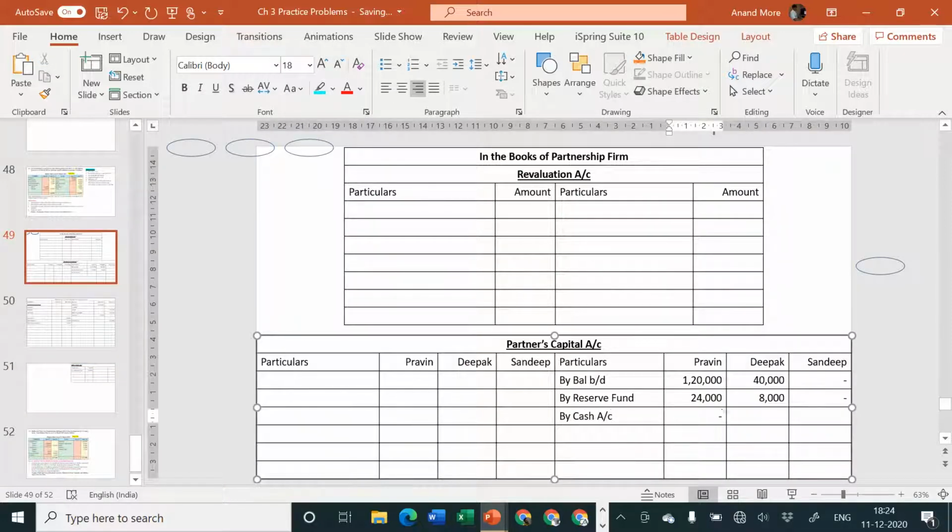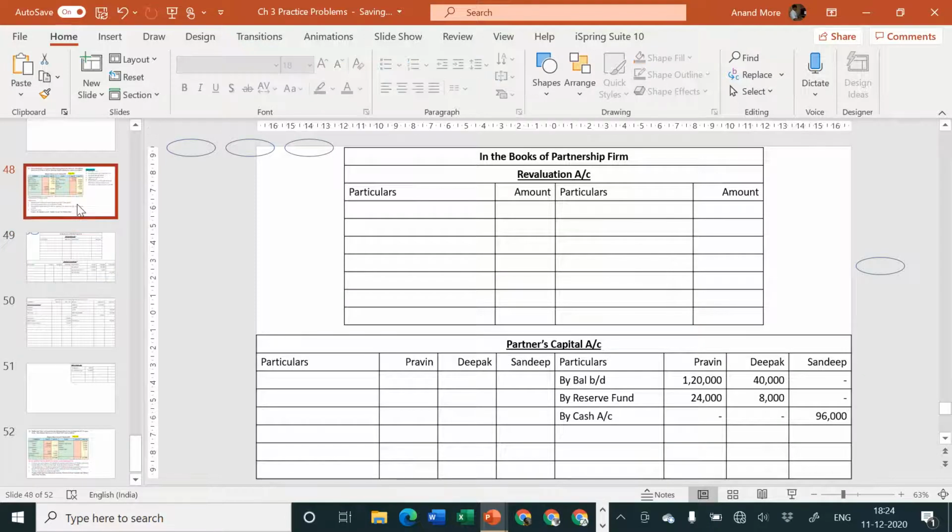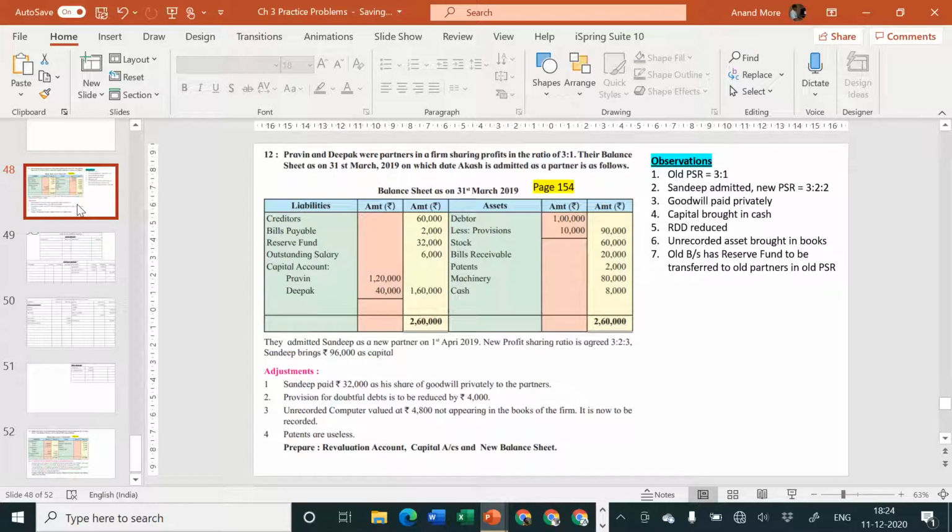Now in real life, so much cash is directly not allowed. There will be a lot of different repercussions under income tax law. But in 12th standard, we are not considering income tax. So we can consider whatever name of the account I have mentioned, that is the account we are considering.